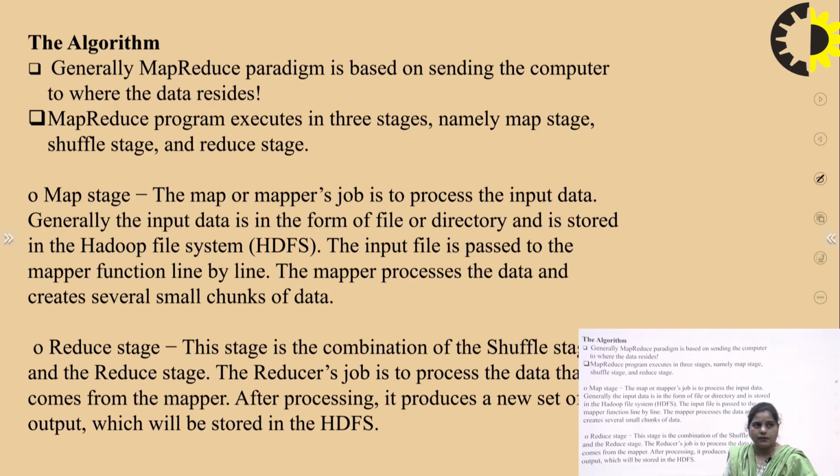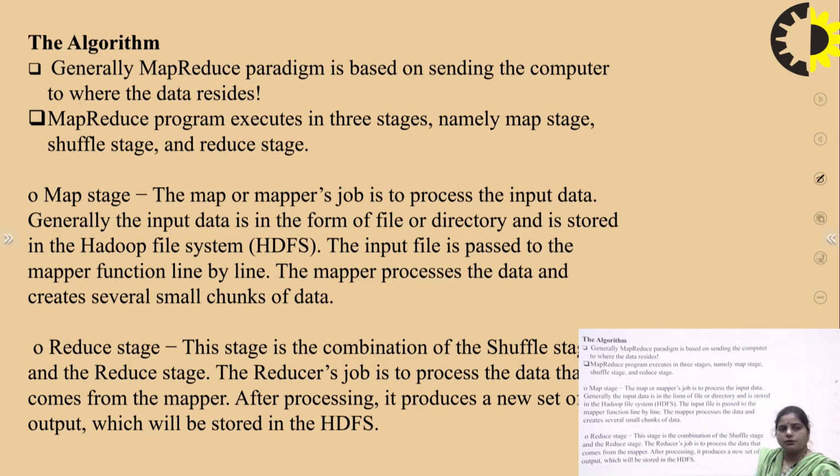Just like in an interpreter, we have line by line code. Same in this one, the input file is passed to the mapper function line by line. After that, the mapper processes the data and then creates small chunks of data. Now, what is the task of the reduce stage? This stage is basically the combination of the shuffle stage and the reduce stage, meaning both stages have a combined work.